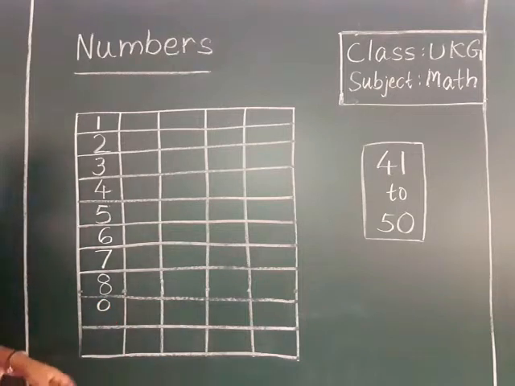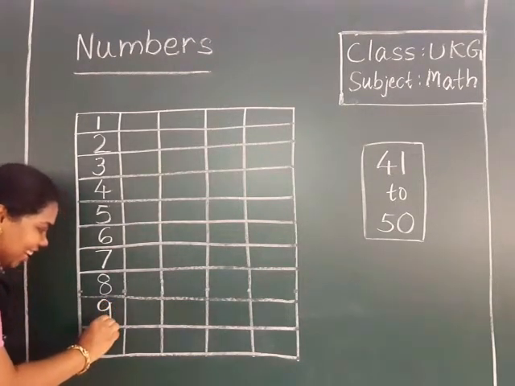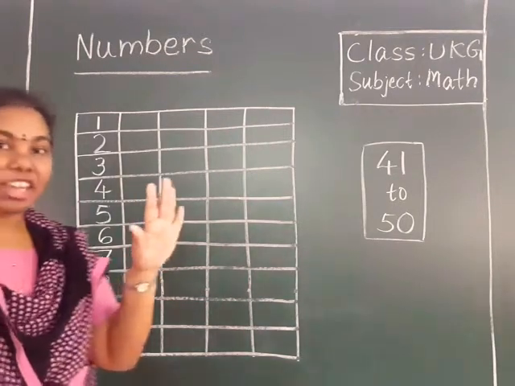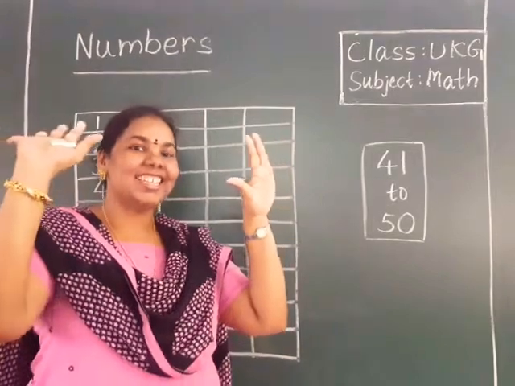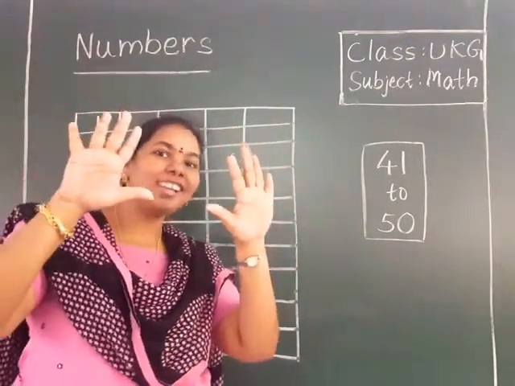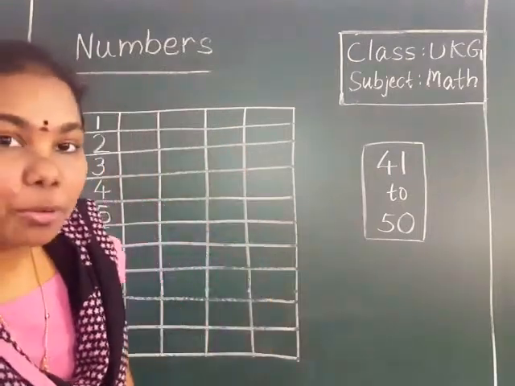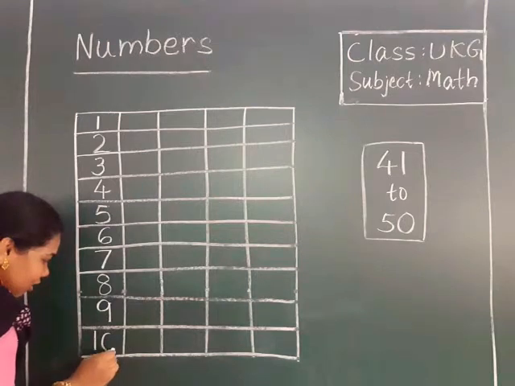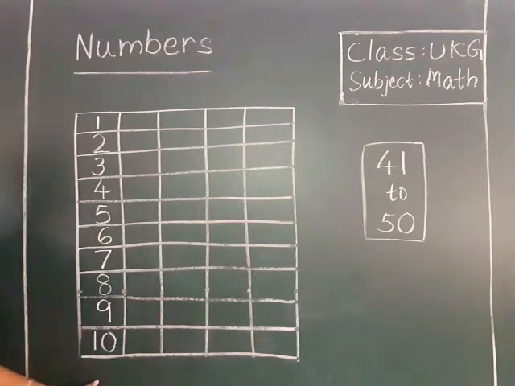How to write 9? See, first write one small circle and then a standing line. Yes, this is 9. After 9, which number will come, children? 10. How to write 10? Yes, very good. 1, 0 is 10.